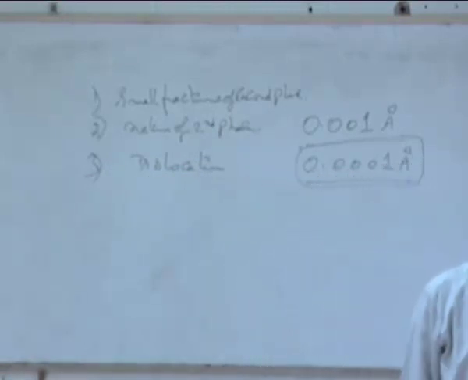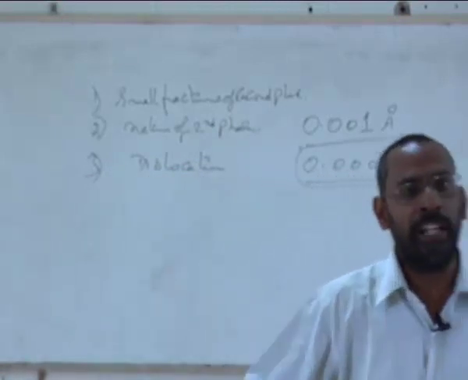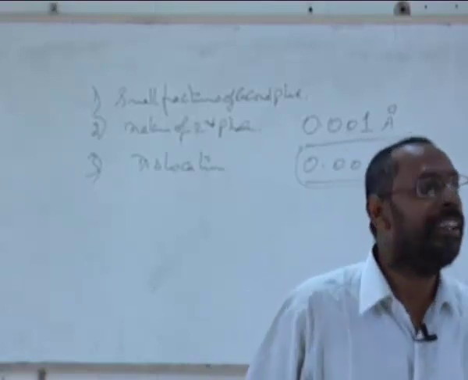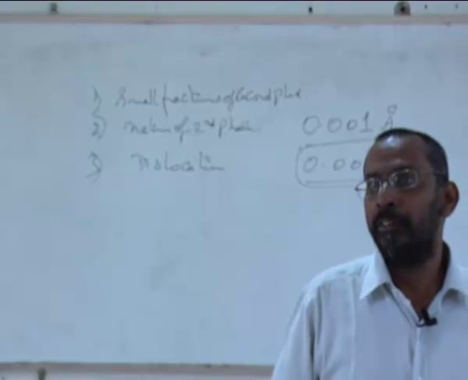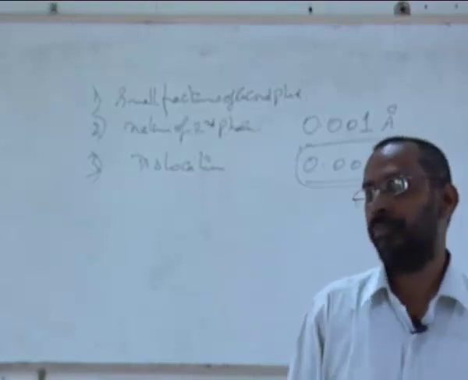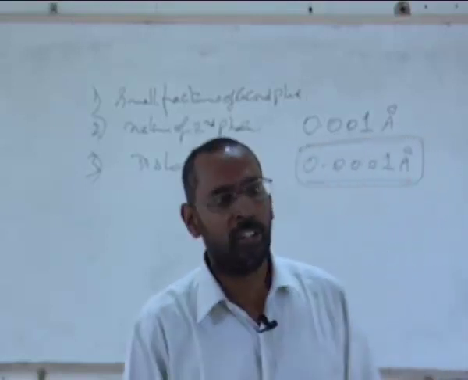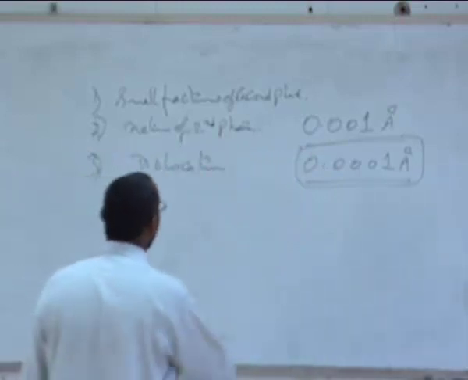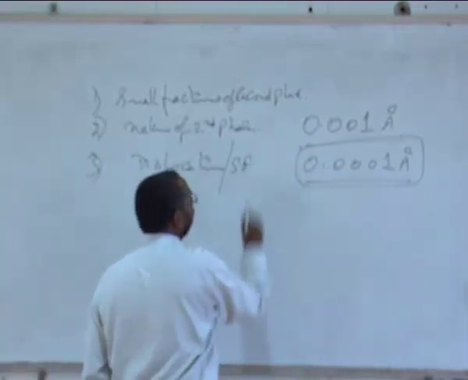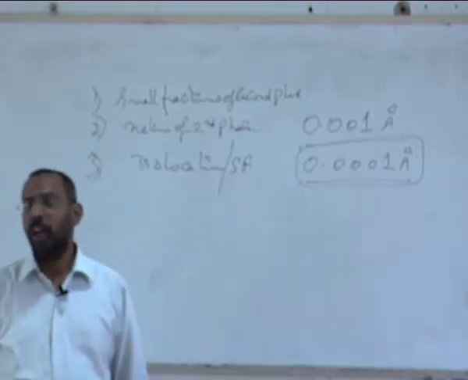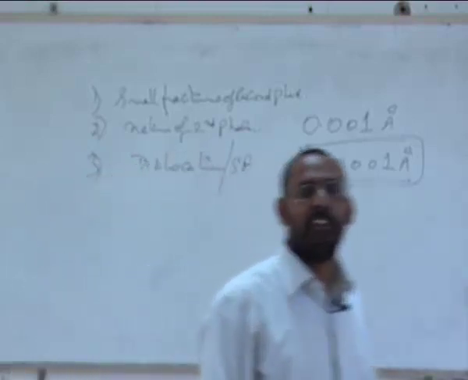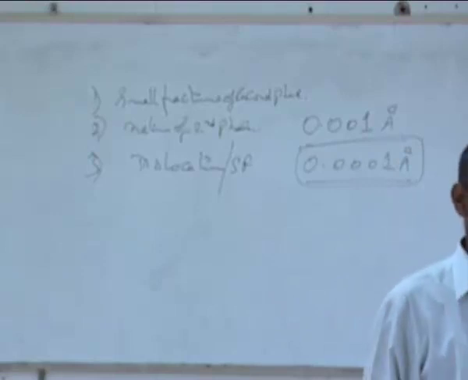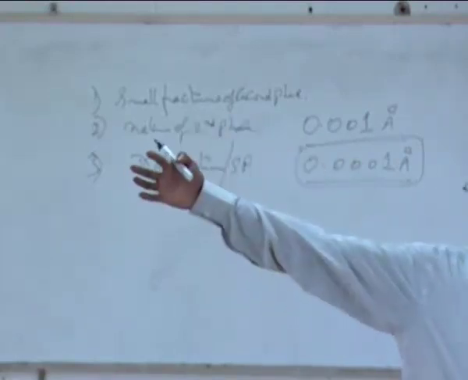In fact, one can use X-ray peak broadening to calculate the dislocation density, but these are all indirect ways of calculating, whereas here you can actually see the dislocations. Not only dislocations, you can see stacking faults. And if you go to what is called high resolution electron microscopy, you can even see vacancies, where you are able to go up to the atomic resolution level.